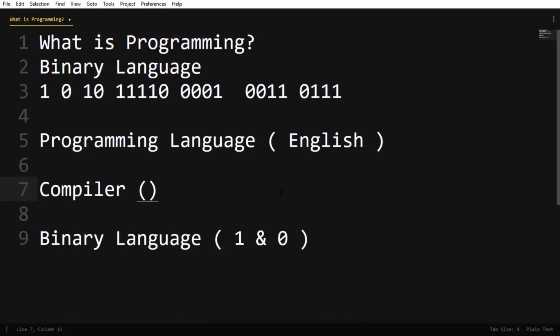There are many programming languages. There's a very big pool: Python, Java, C, C++, C Sharp, Golang, a lot of things. So why so many languages? The analogy with our human side is the same: every country has its own language.